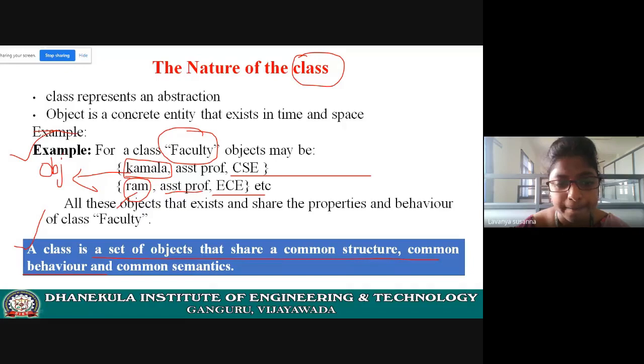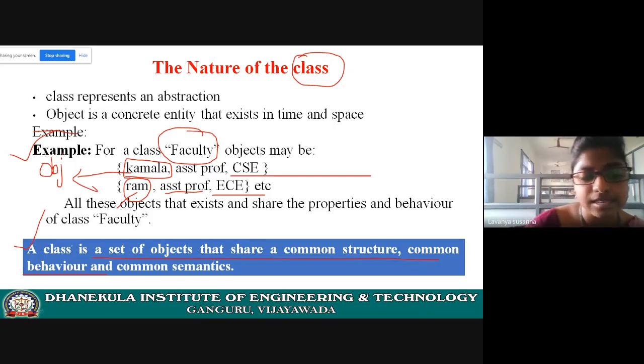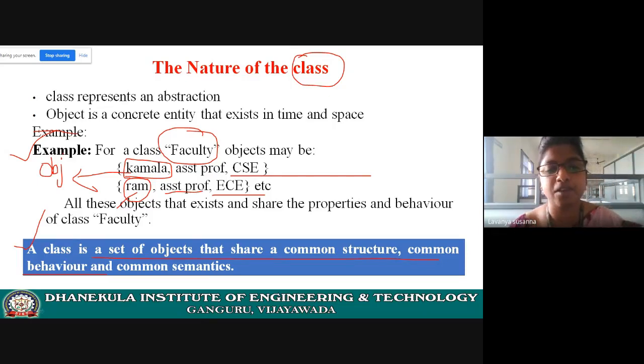Class is nothing but a set of objects that share a common structure. See here, Kamala is an object, Ram is an object, and there may be many other faculty members. All those can be considered as objects. All these members share the properties of faculty. Faculty is a class. Now you can define a class as a set of objects that share common properties and methods or behavior, whatever it may be. This is the definition of the class related to object oriented analysis and design.